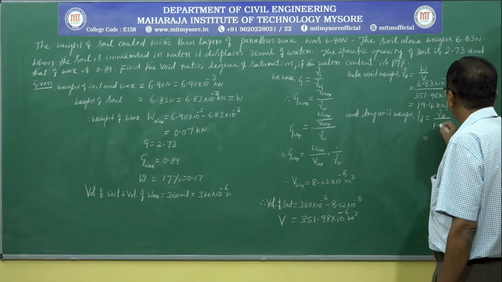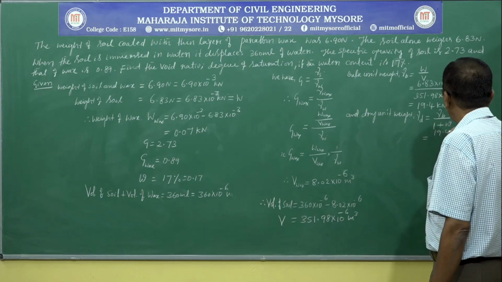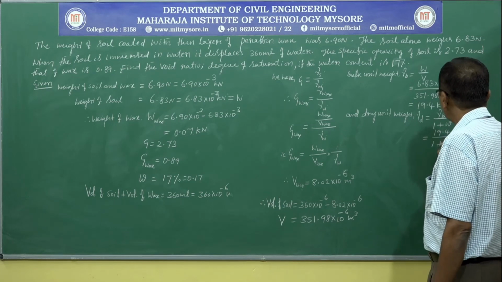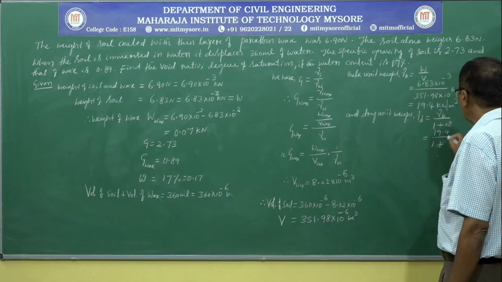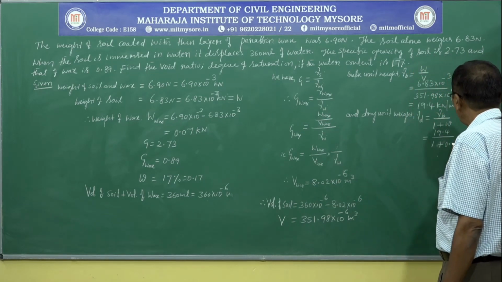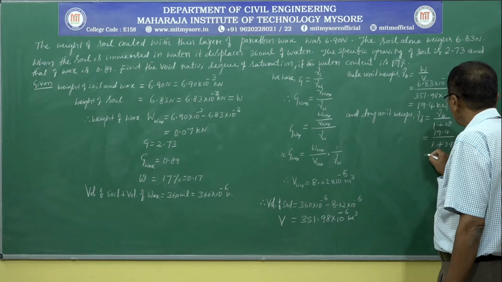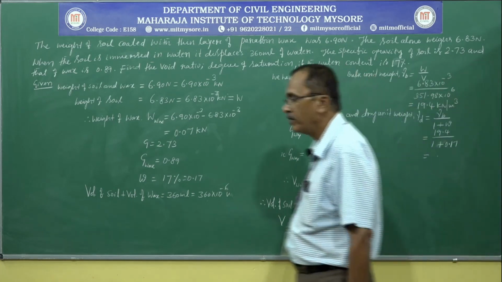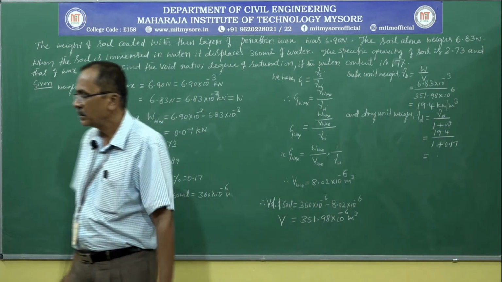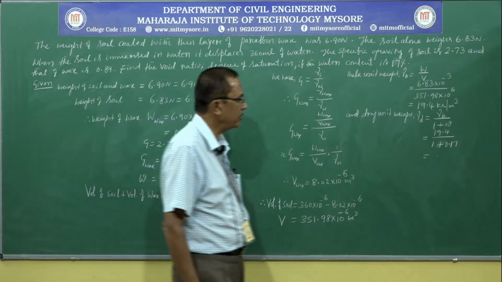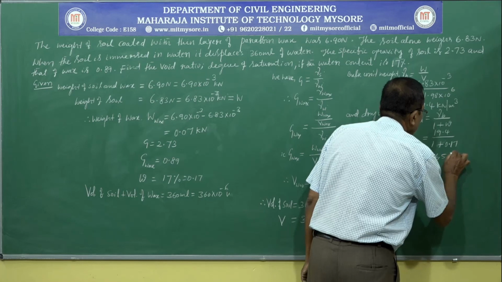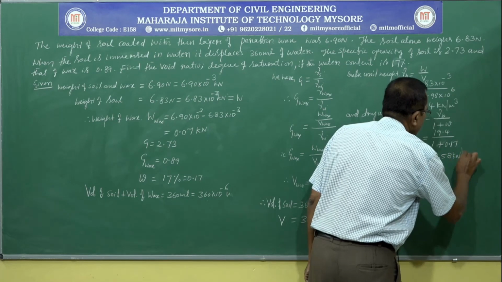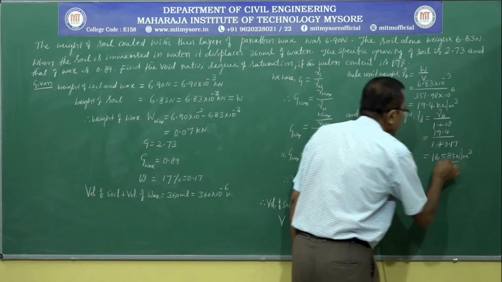That is equal to gamma B, known as 19.4, divided by 1 plus w, the water content of soil given as 0.17. You will get the dry unit weight of soil as 16.58 kilonewton per meter cube.